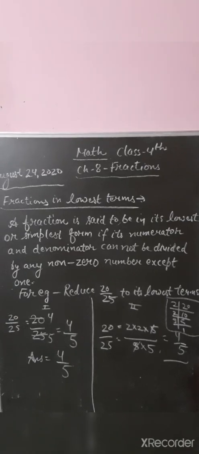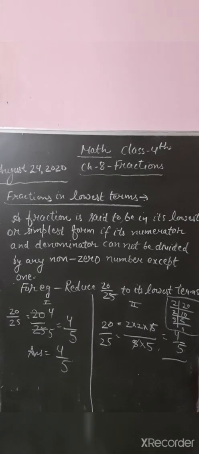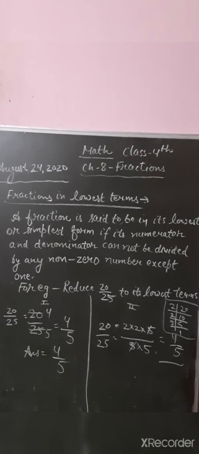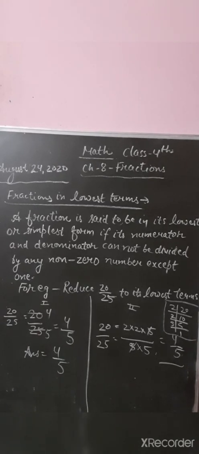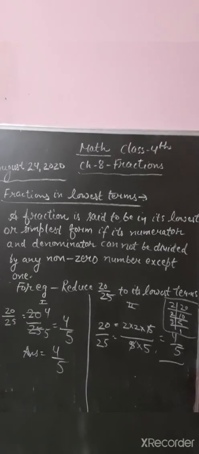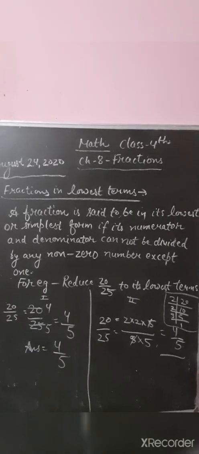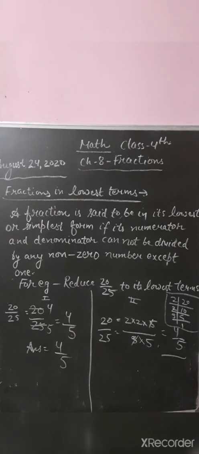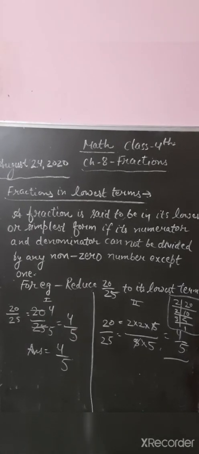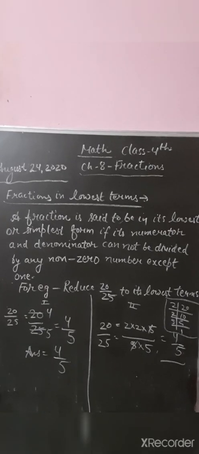A fraction is said to be in its lowest or simplest form if its numerator and denominator cannot be divided by any non-zero number except 1. So when can we say that this fraction is in lowest or simplest form? When its numerator and denominator cannot be divided by any non-zero number except 1.